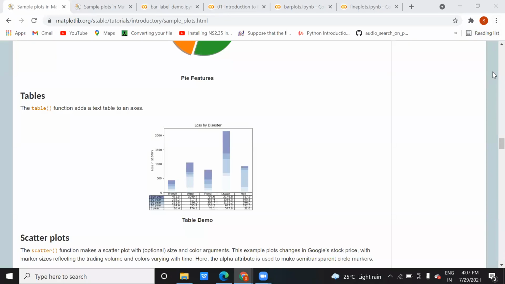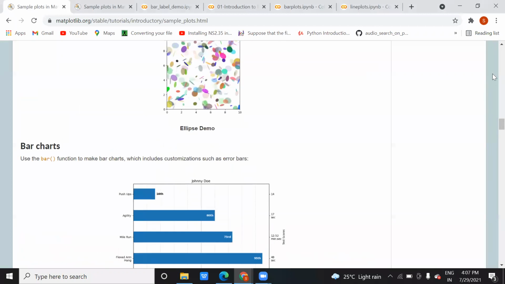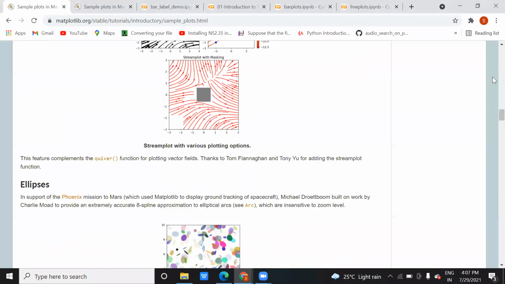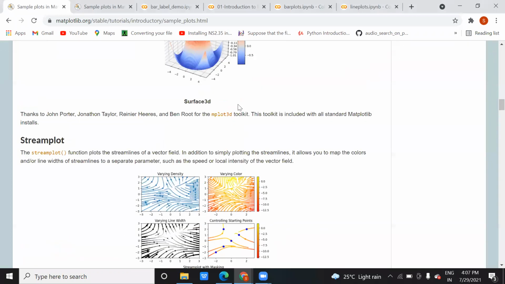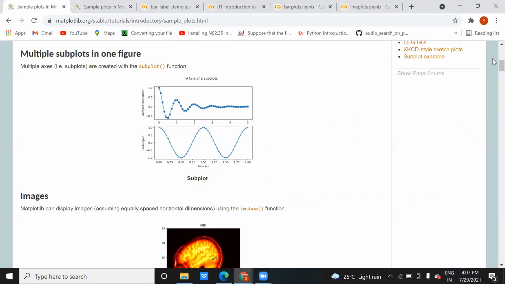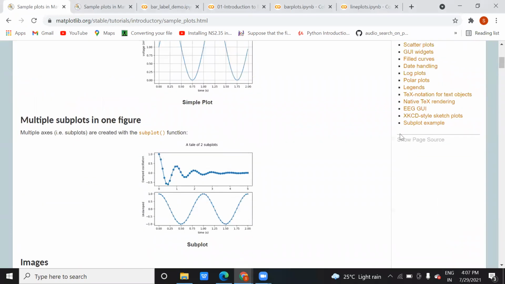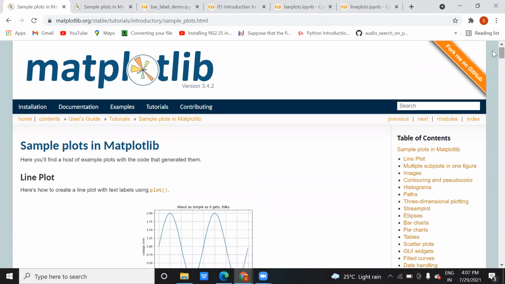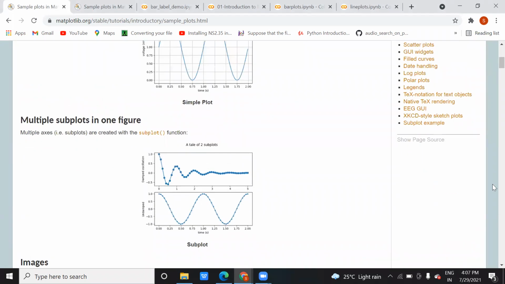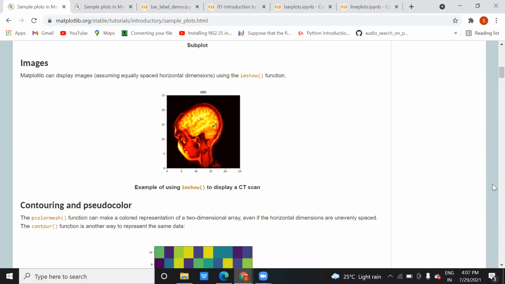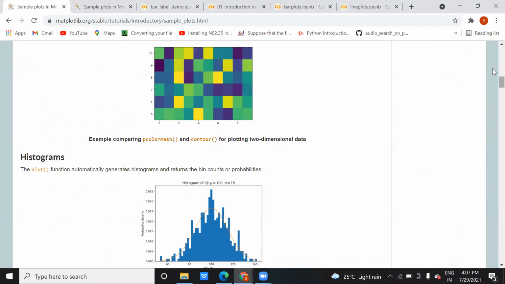So there are a lot of graphs, such as pie chart, bar graph, ellipse, stream plot, and different kinds of 3D graphs. There's a lot to learn in this. It's not possible to cover all the graphs, but I can tell you about the bar graph and some others, so you can try the other graphs from your side. And if you get stuck somewhere, then obviously I will help you.